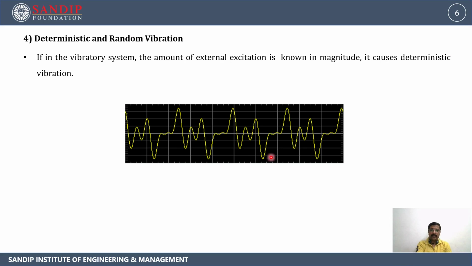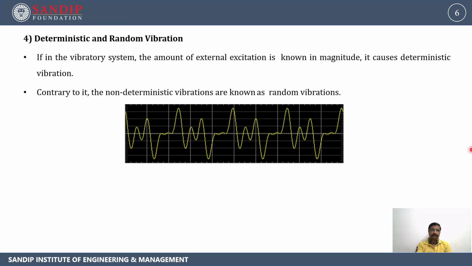Here we know the amplitude of the external exciting force which is being applied. It means we can determine the magnitude of the external exciting force by calculating the amplitude of vibration. Such types of vibrations are called deterministic vibrations.